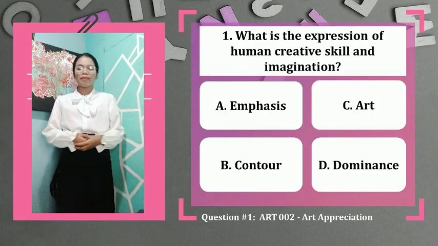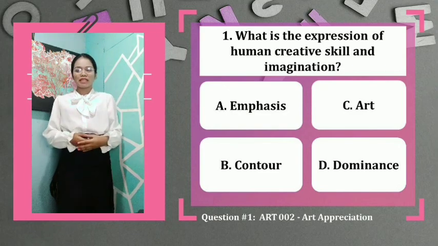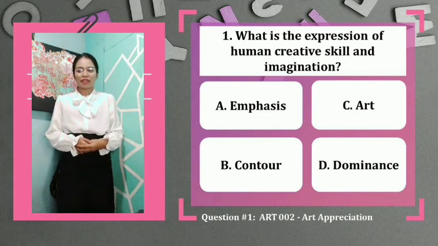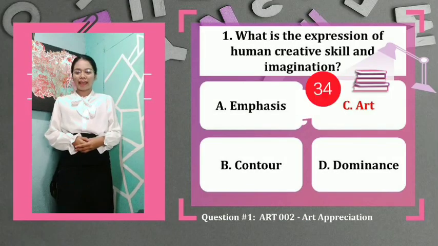So going back to our question number 1: what is the expression of human creative skill and imagination? When we say emphasis, it means the focal point. The contour is the outline of the design. The dominance is the varying degree of emphasis in your design, while art is the expression or application of human creative skill and imagination. So the correct answer for question number 1 is letter C, art. Again, art is the expression or application of human creative skill and imagination.